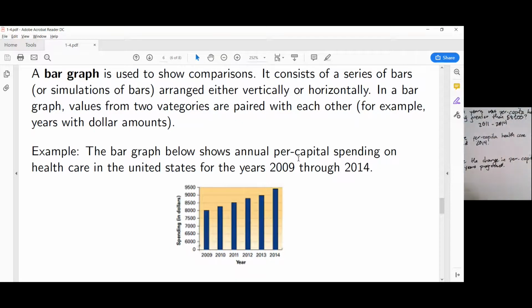The next question asks us to estimate per capita healthcare spending in 2011 and 2014. Well, in 2011, it looks just a little bit above 8,500. So I'm going to say that's about 8,550.